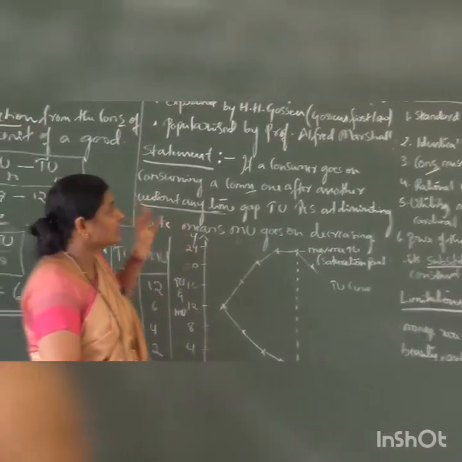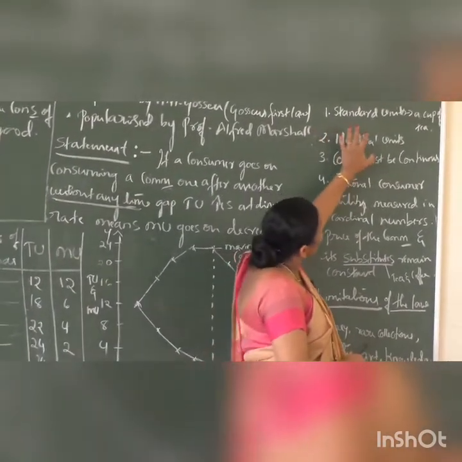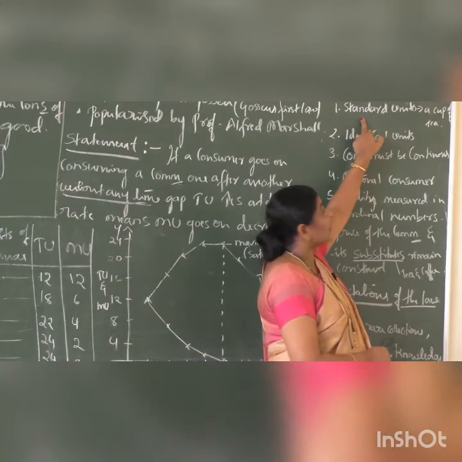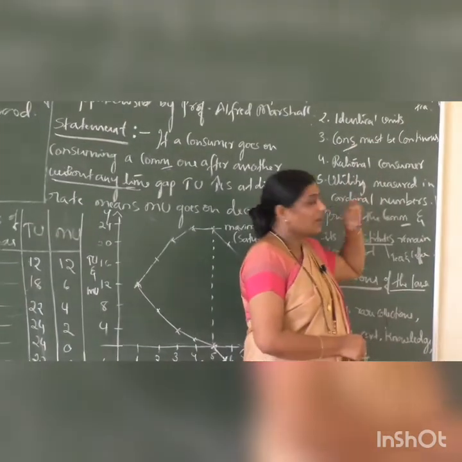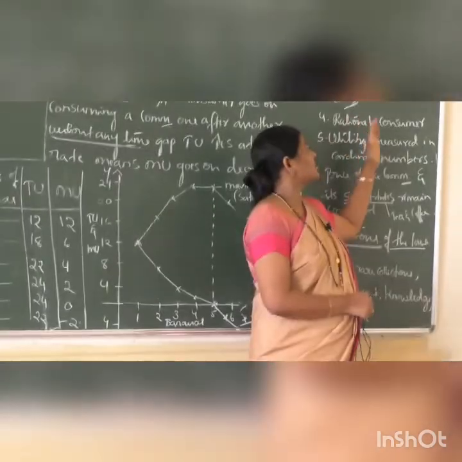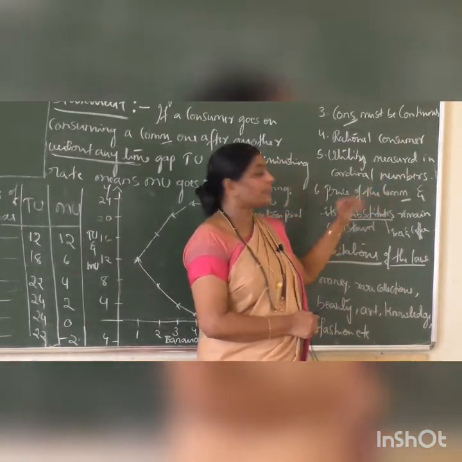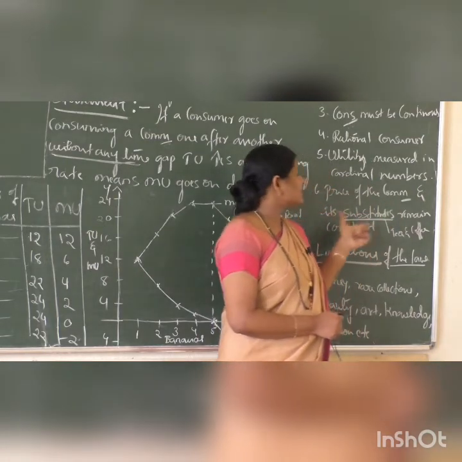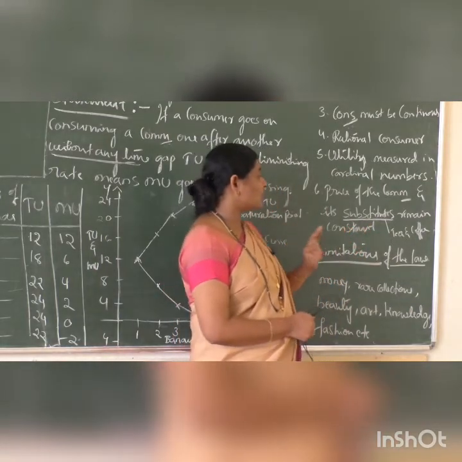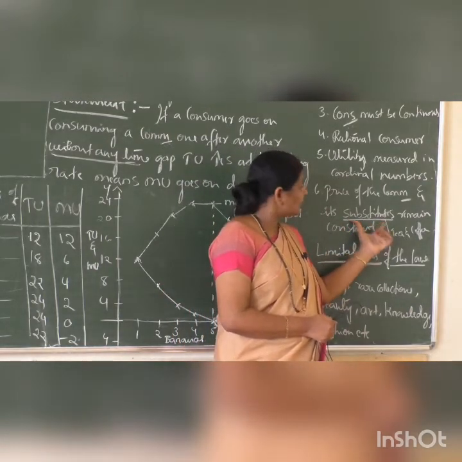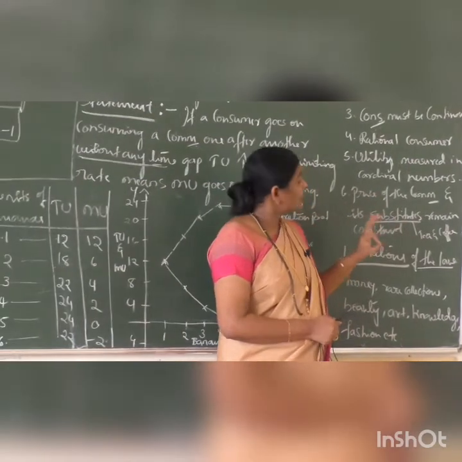This law is also based on certain assumptions. So when this law is applicable, units taken for consumption are standard units and identical units. Consumption must be continuous. Consumer should be rational or an ordinary person. Utility is measured in cardinal numbers like 0, 1, 2, 3, 4, 5. Then the price of the commodity and its substitute should remain constant. Consumer taste and preference should remain constant. It should not change. Which are substitute commodities here? Tea and coffee are the substitutes. The price of tea and coffee should remain constant.